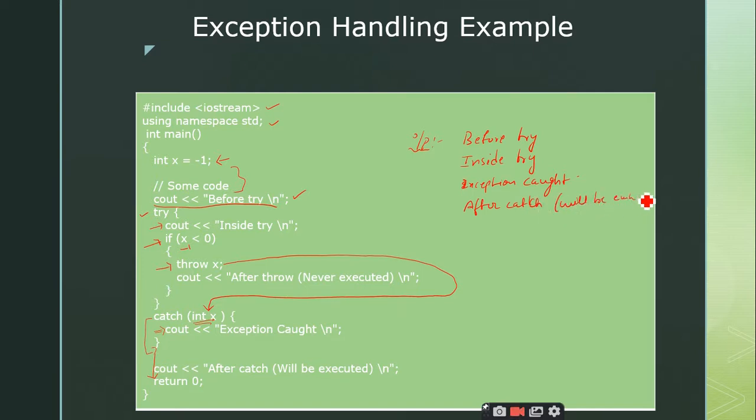Will be executed, right? So you can observe here that when you throw an exception, here it is not an exception, right? I am just throwing an integer value, but you can throw exceptions also, you can throw objects also. So just to have a demonstration on how this try, throw and catch is going to work, I have just taken the example of throwing an integer value, right?